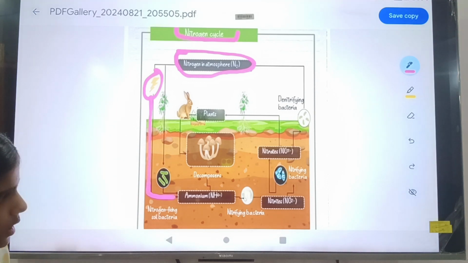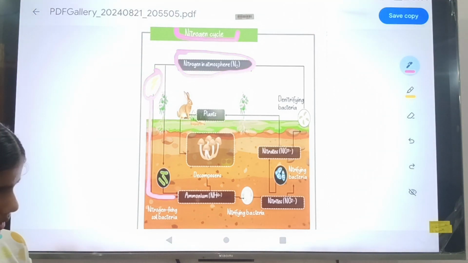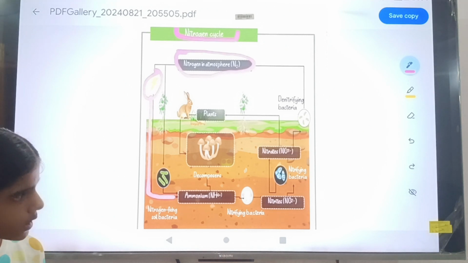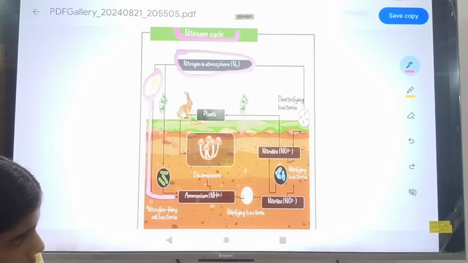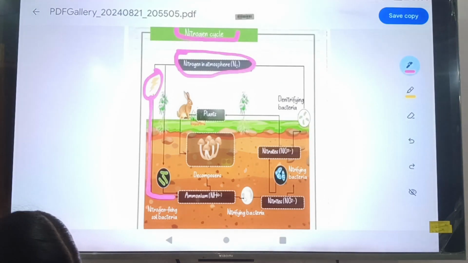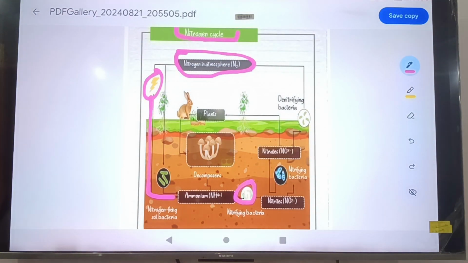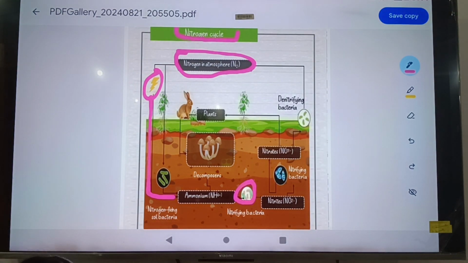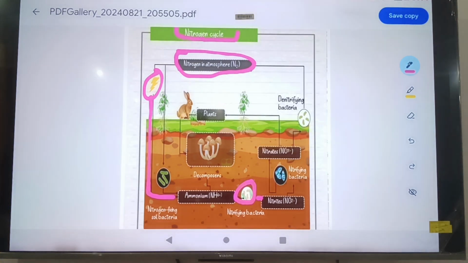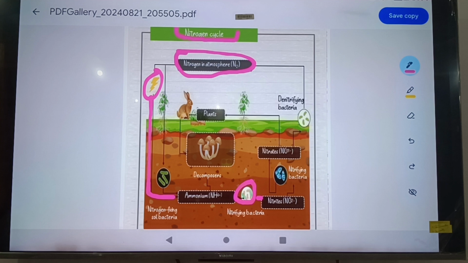The ammonium goes to the nitrifying bacteria. The nitrifying bacteria can change the ammonium into nitrite, or nitrate, and then it is given to the plant.